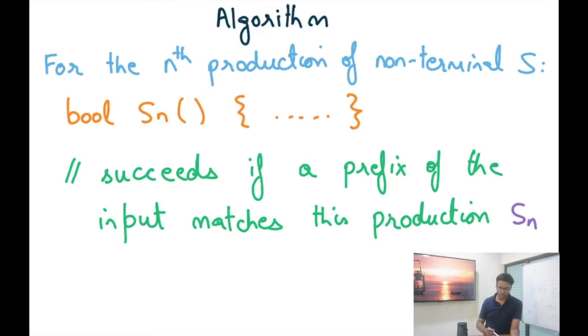So Sn corresponds to the nth production of non-terminal S, and it will return true if a prefix of the input matches this nth production of S. We don't care about what happens after the prefix. We're just interested in whether a prefix matches or not, and that's it, right? This is again unlike the original algorithm where we were checking both the prefix and the rest of the input. Here we are only interested in checking the prefix.